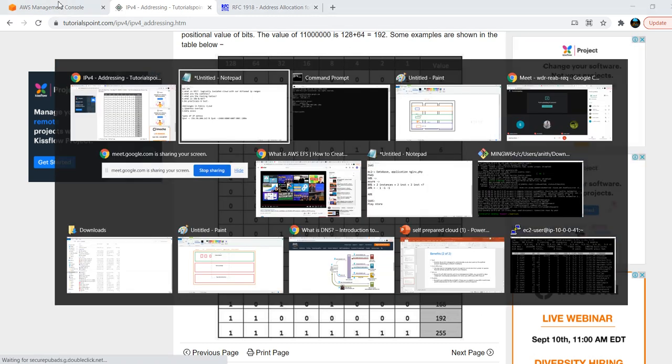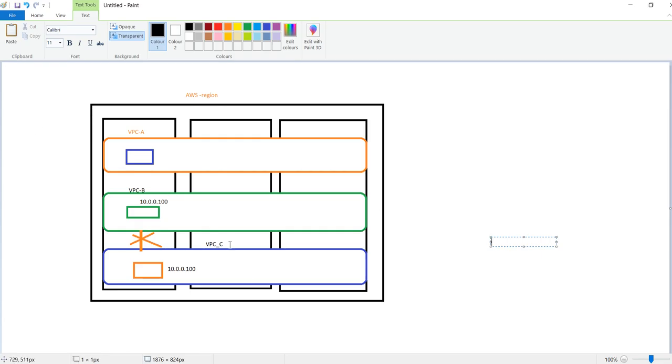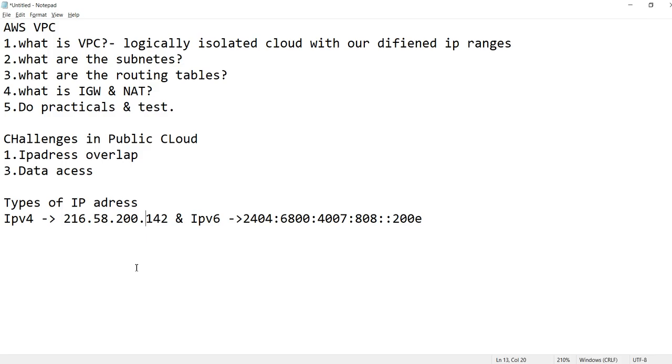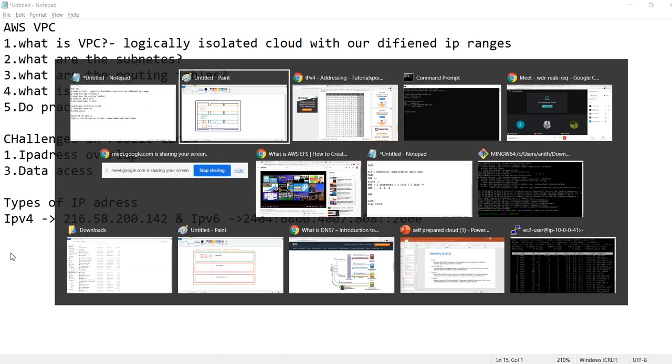Now you guys understood, right? So this is how our VPC IPs should not overlap if you are using your virtual private cloud. We will see how to create a virtual private cloud and what is a subnet. A subnet is a logical collection, a logical grouping of our IP addresses. So we are creating a VPC.